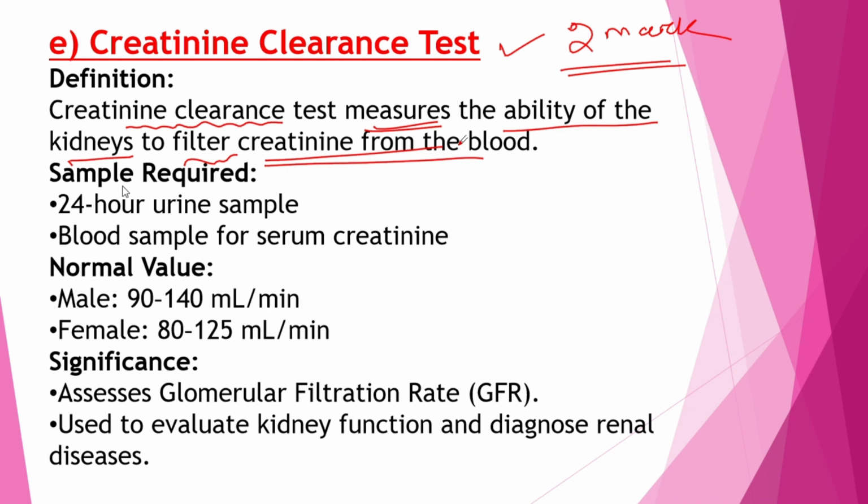Clear? What is the sample required? Sample generally required is a 24-hour urine sample, and a blood sample for serum creatinine. What is the normal value? In males it is 90 to 140 ml per minute, and in females it is 80 to 125 ml per minute. And the significance is it assesses the glomerular filtration rate.